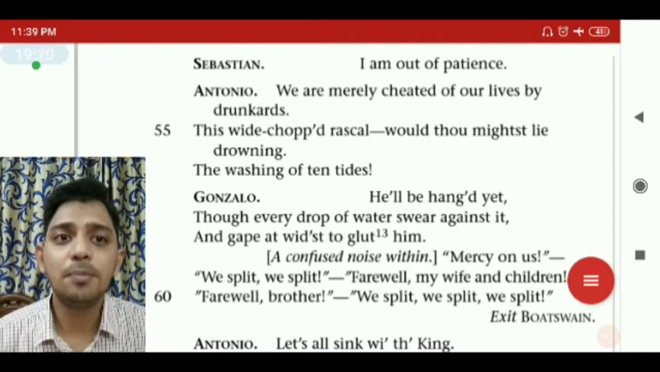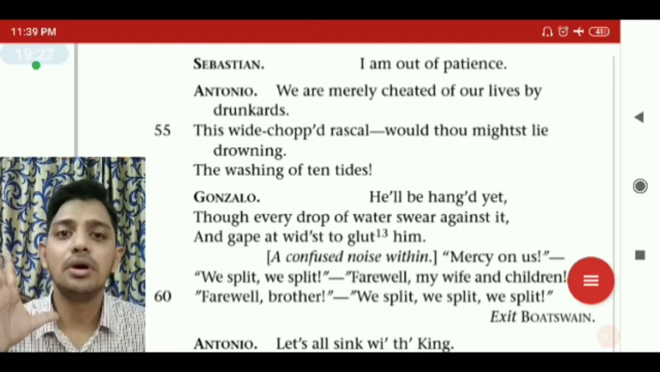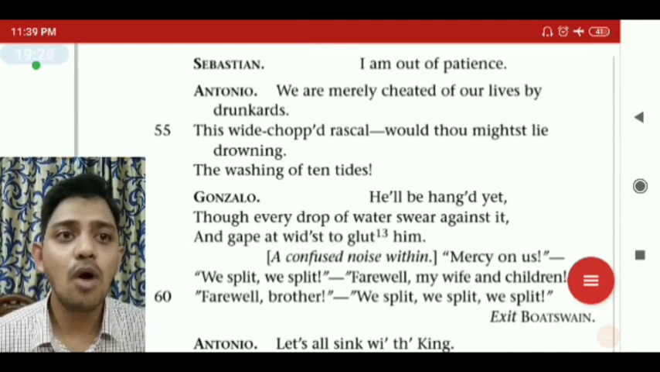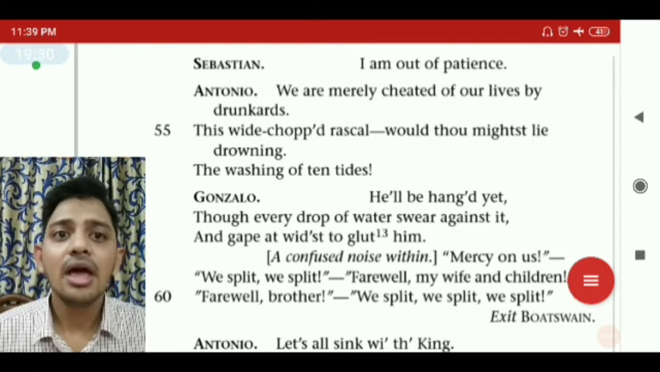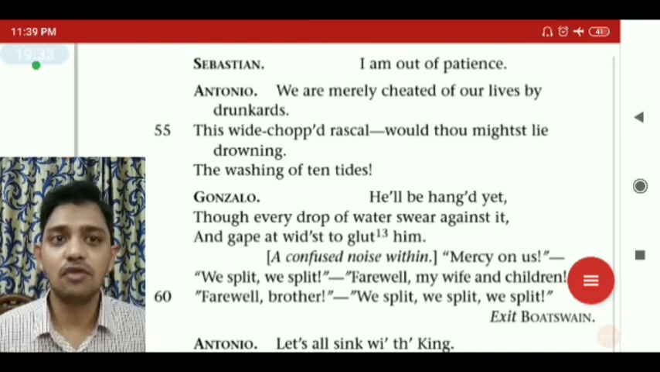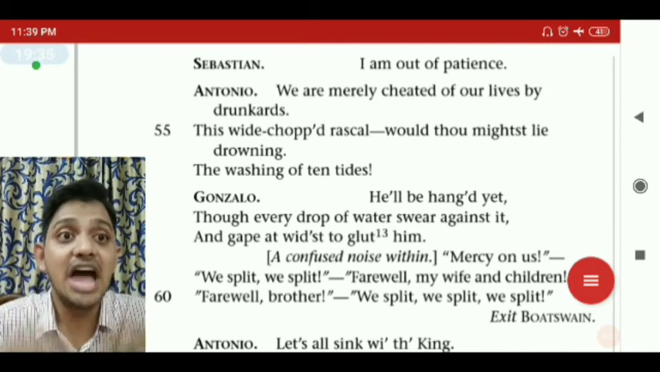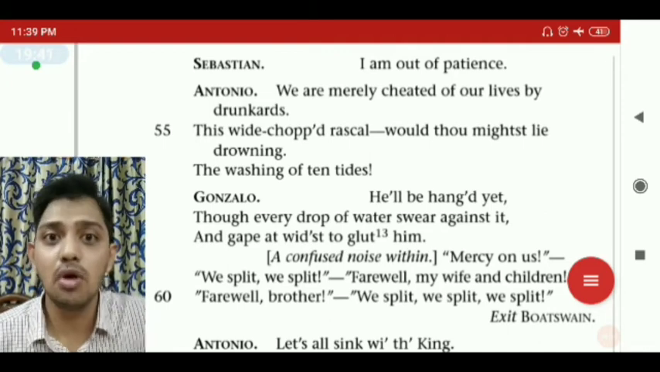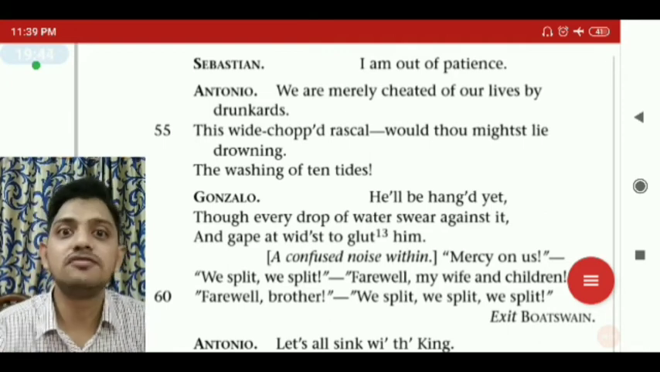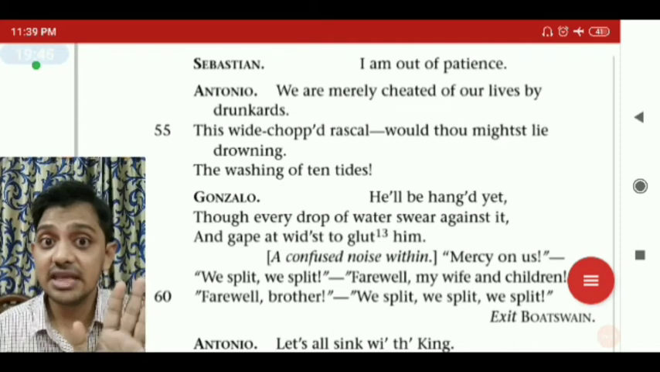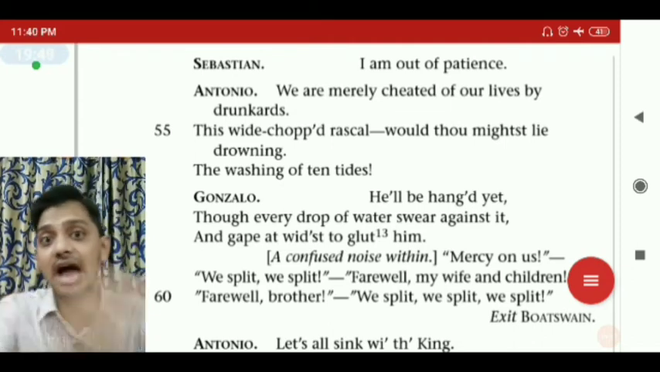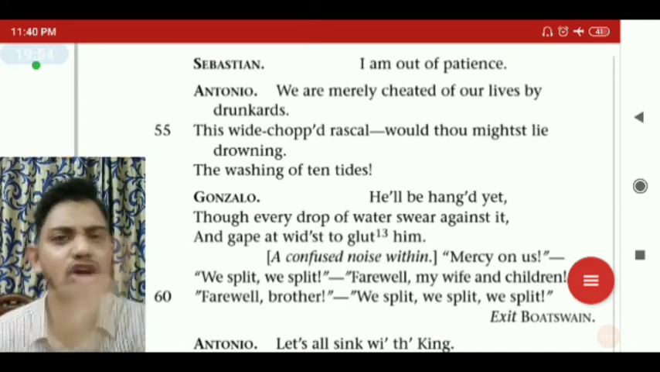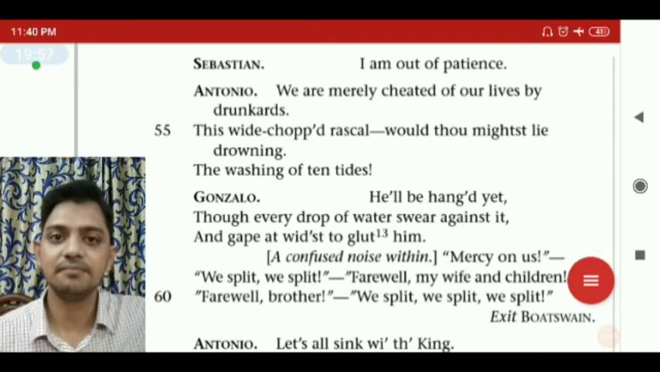This white chopped rascal, wide mouth rascal, is speaking. This man. He speaks a lot. Would thou might be drowning the washing of ten tides? Would I wish thou might lie drowning, that you also be drawn, the washing of ten tides. Not so simple that ten times the tides would take you out and the tide would take you in and then you die. Not like this. Ten times you will be washed by the tide and then you will die by drowning.